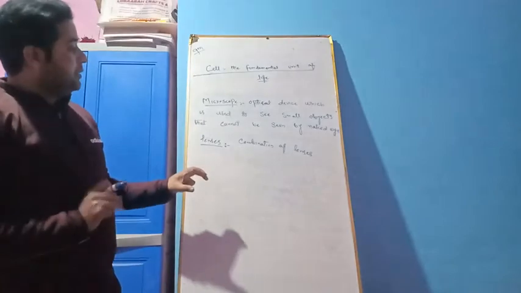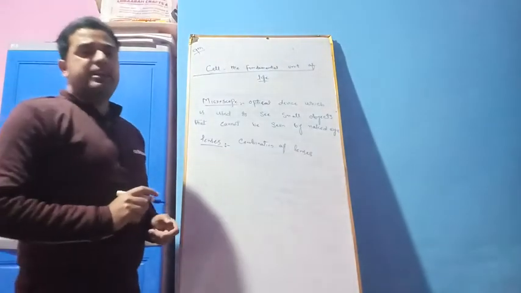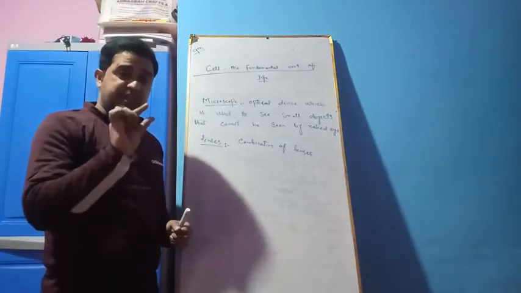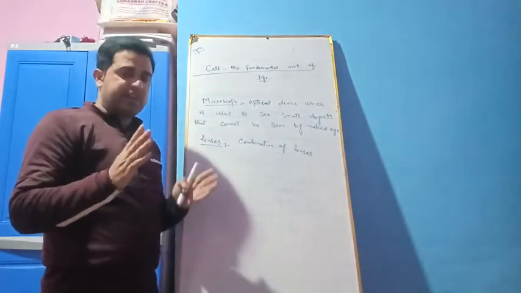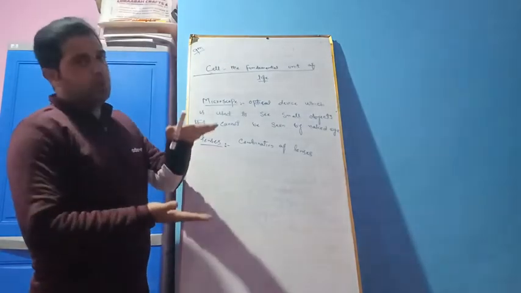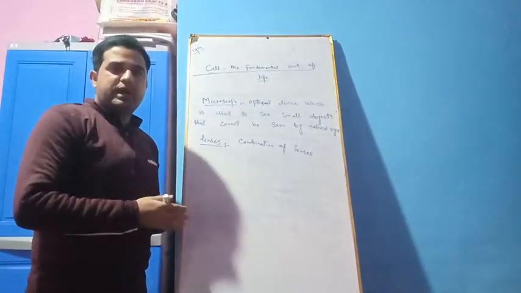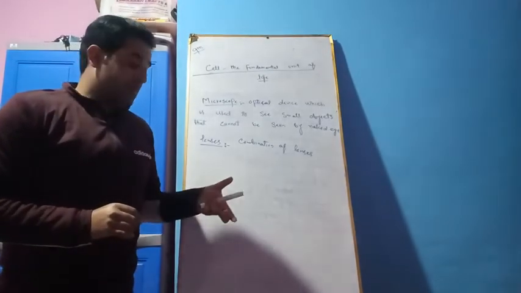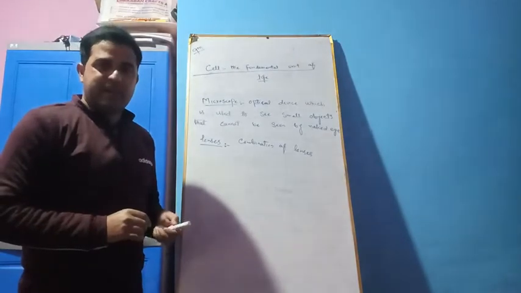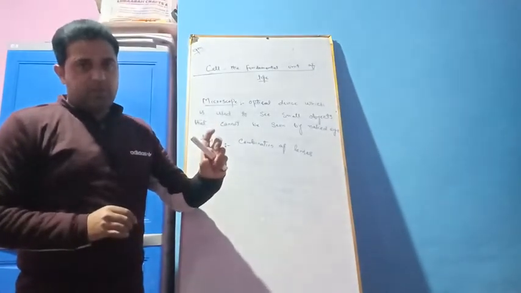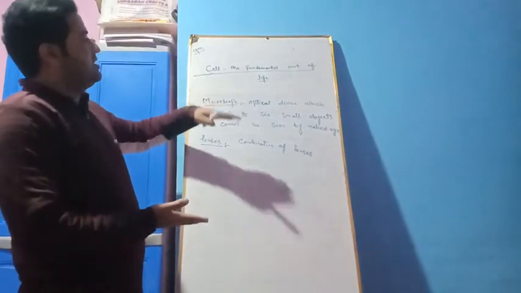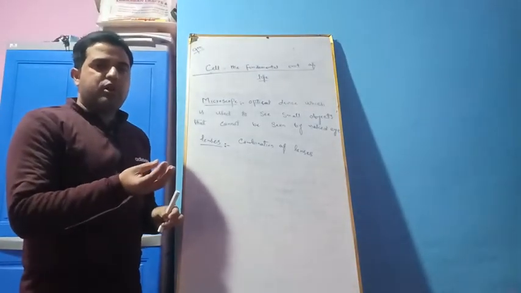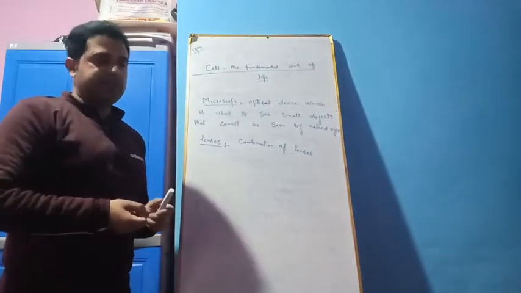So after performing these different experiments, it was concluded that all living organisms are made up of certain basic units. These basic units combine together and make up the whole organism. Like when we look at a huge building, it is made up of small building blocks like bricks, cement, etc. So these bricks are the building blocks of huge buildings. In the same way, cells are the building blocks or basic units of all living organisms.